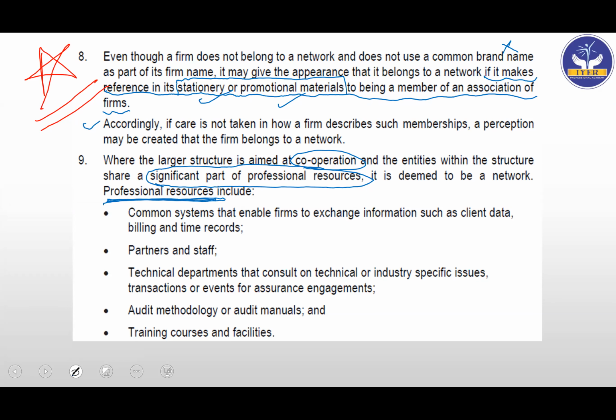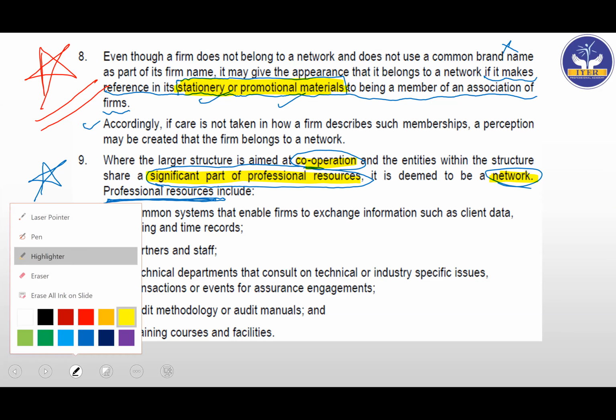Okay. So let's see, this is your star. This is your star. So this is in relation to the point that it is forming a network. So because it is a star, let me just highlight it also. Network, cooperation, significant part here. If it is mentioned in the stationery or promotional material, it will be a network. Now let's see what professional resources are. Let's look at these points now. Learn with me. Let's see.